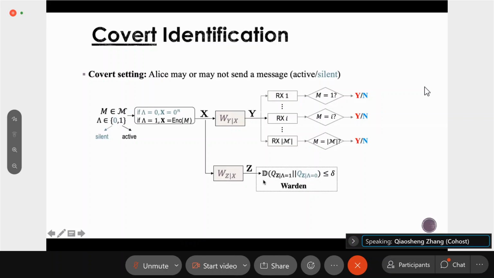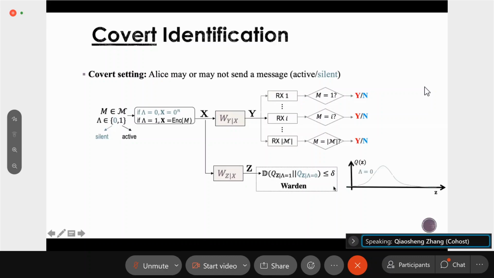In the standard covert literature, people often use KL divergence to measure the covertness. We define the KL divergence between the distribution of z when lambda equals 1 and the distribution of z when lambda equals 0 as the covertness metric. And we hope that this quantity should be upper bounded by a covertness parameter delta.